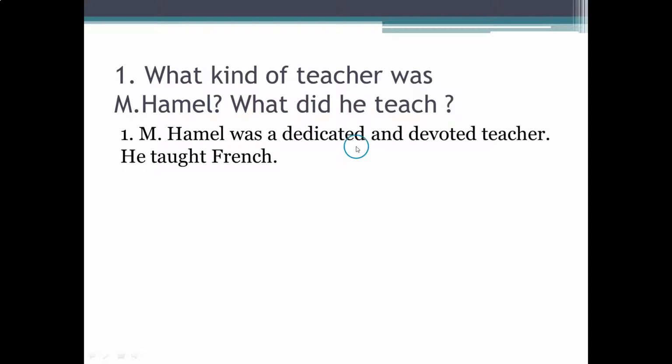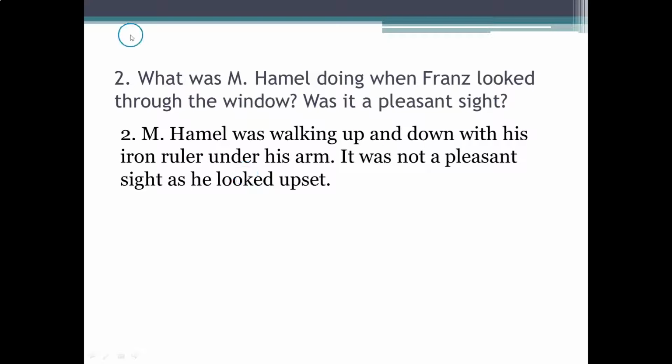So you can underline dedicated and devoted. And what did he teach? French. You can underline French. Okay. What was Monsieur Emile doing when Franz looked through the window? Was it a pleasant sight? Monsieur Emile was walking up and down.